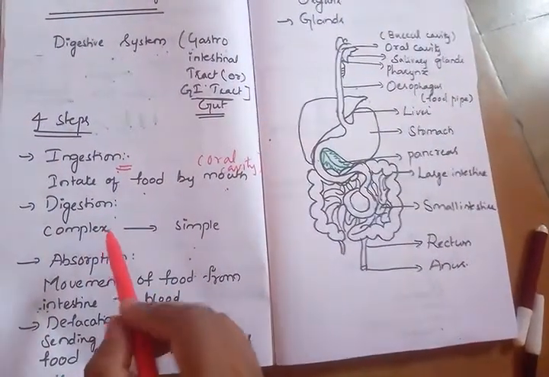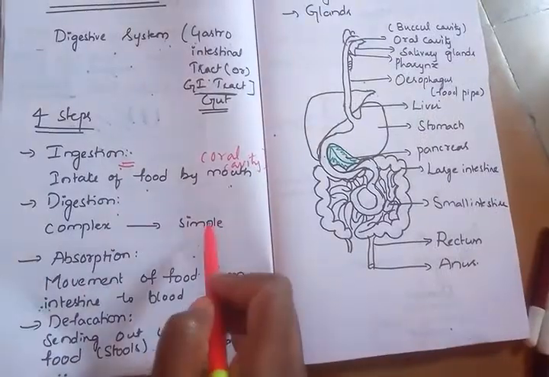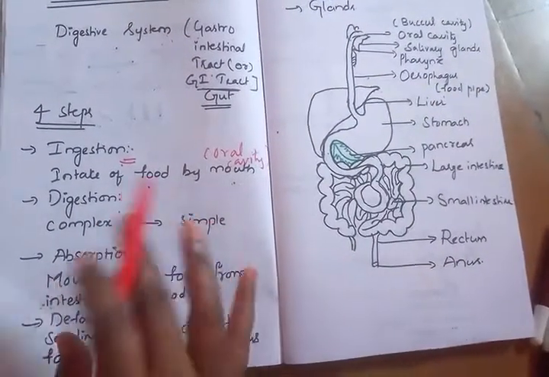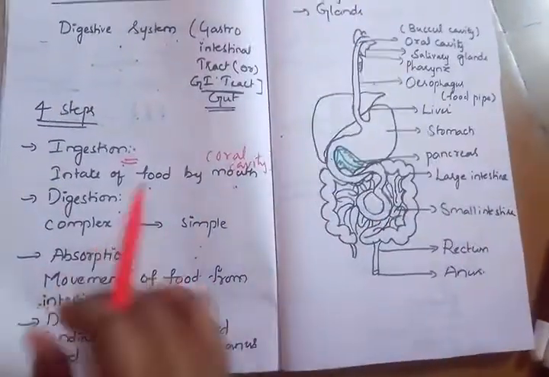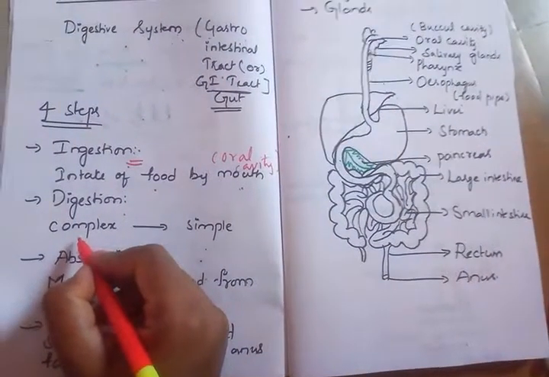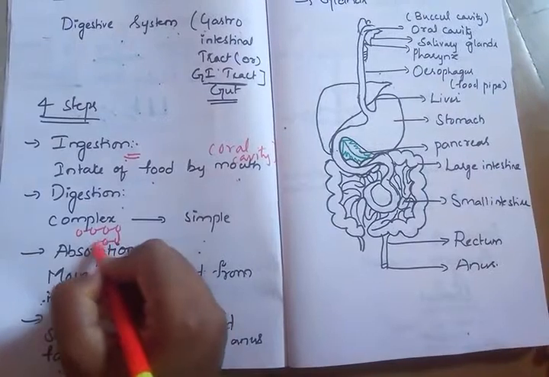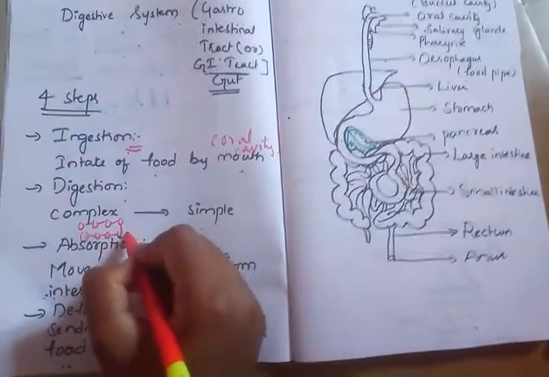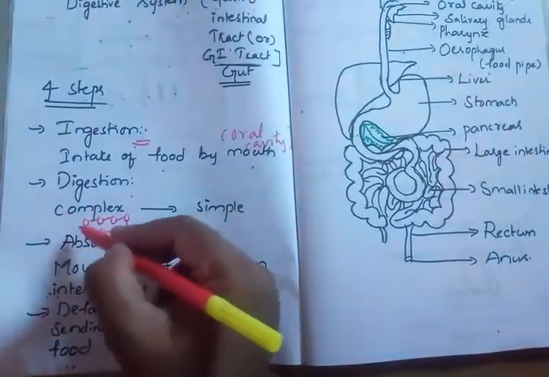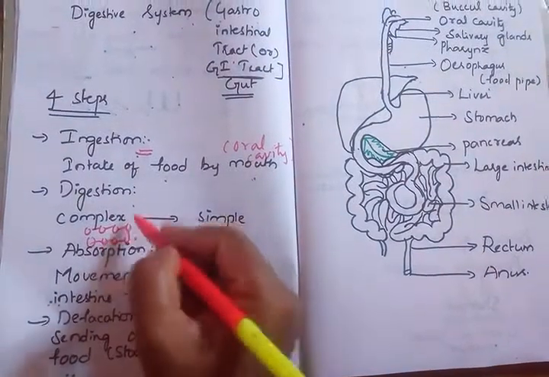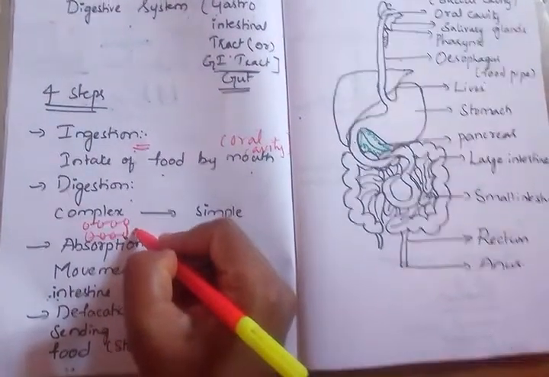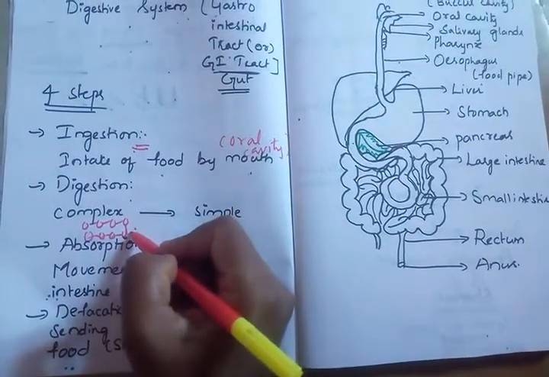The next one is digestion. Digestion is nothing but the conversion of complex food into simple food. First, I will tell you what I mean by complex food. Many molecules bound together with bonds are considered a complex food. When so many molecules bind together with bonds and form a substance, that substance is considered a complex.